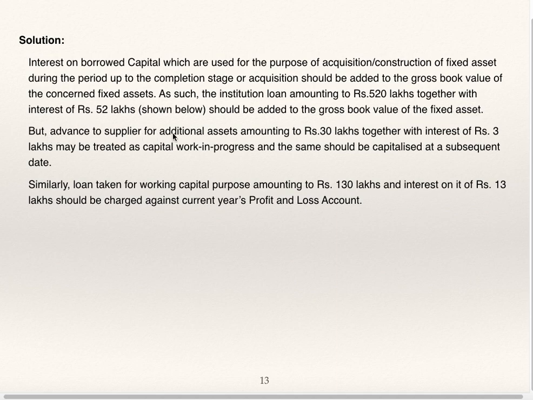But advance to supplier for additional asset amounting to 30 lakh together with interest of 3 lakh may be treated as capital work in progress and the same should be capitalized at a subsequent date. Similarly, loan taken for working capital purpose amounting to rupees 130 lakhs and interest on it, 13 lakhs, should be charged against current year's profit and loss account.